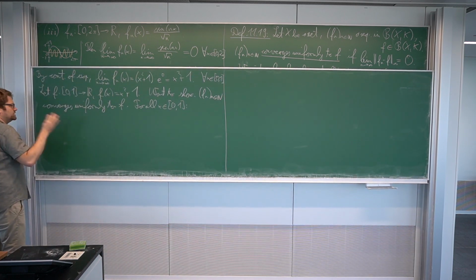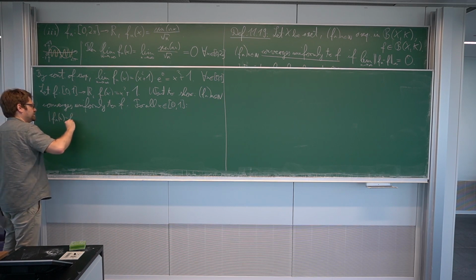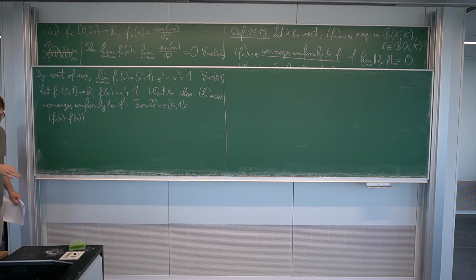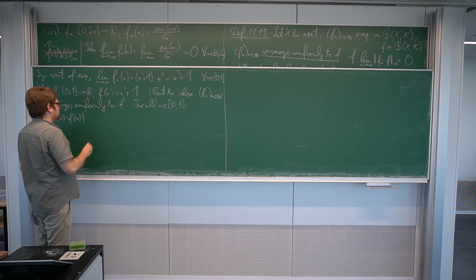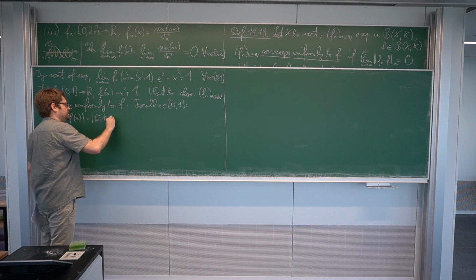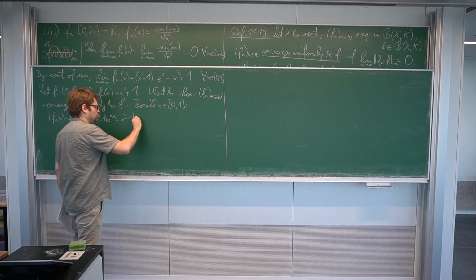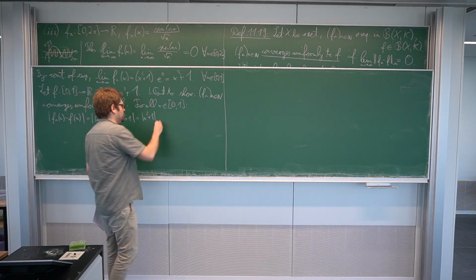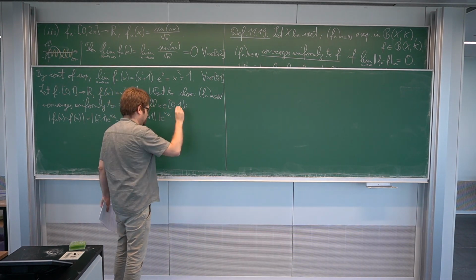The sup norm is defined by taking the supremum of the expressions |f_n(x) - f(x)| in that case. So the supremum of these expressions needs to become smaller and smaller, so go to 0. So let's insert the definitions. This is |(x^2 + 1) e^(x/n) - (x^2 + 1)|. And if we just reorder the terms, this is the same as the absolute value of x^2 + 1 times the absolute value of e^(x/n) - 1.